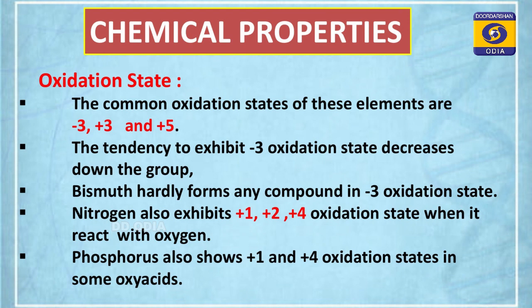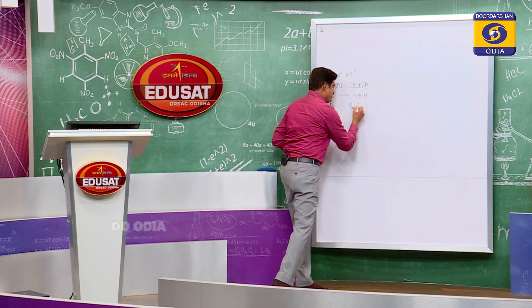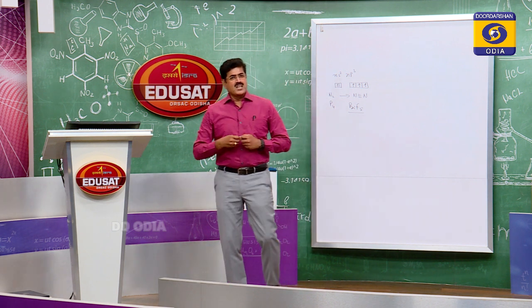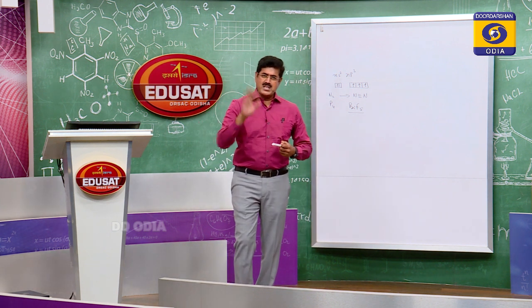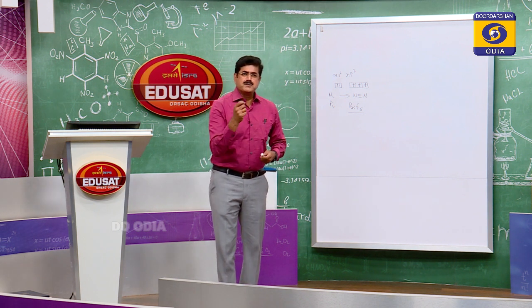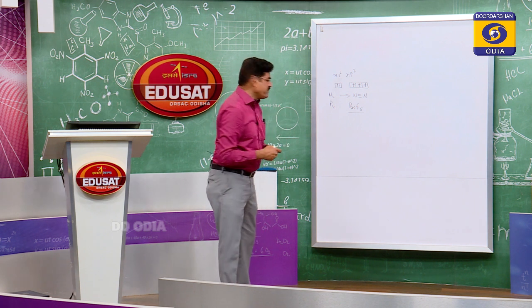Why not +5 oxidation state? Bismuth has the least tendency to show +5 oxidation state. The only compound of bismuth available in +5 oxidation state is bismuth pentafluoride. Let me write that. The compound is BiF5, bismuth pentafluoride, where bismuth exhibits +5 oxidation state, otherwise +3. Why not? Due to inert pair effect. Bismuth exhibits inert pair effect.